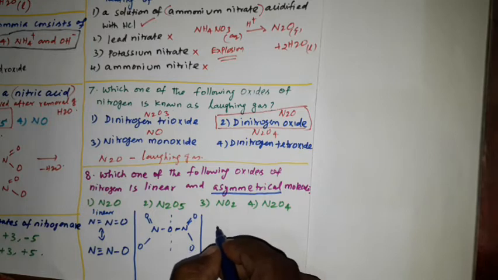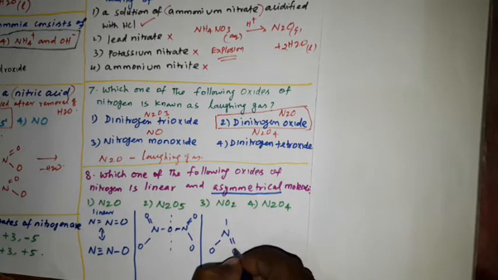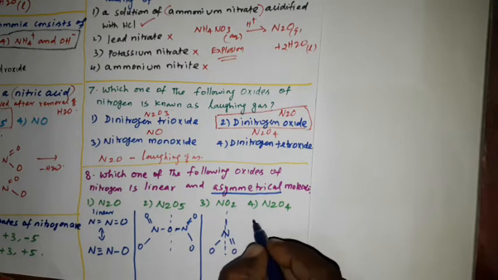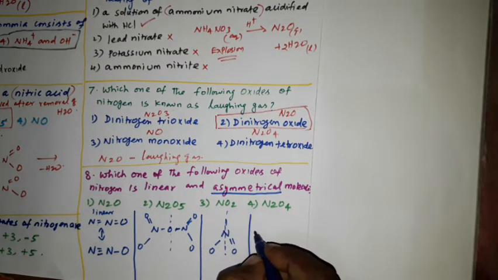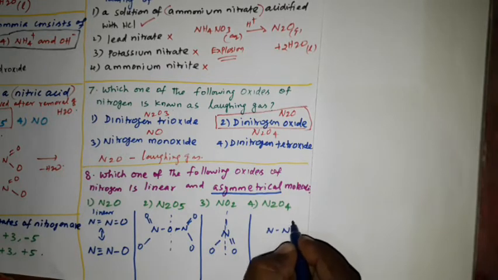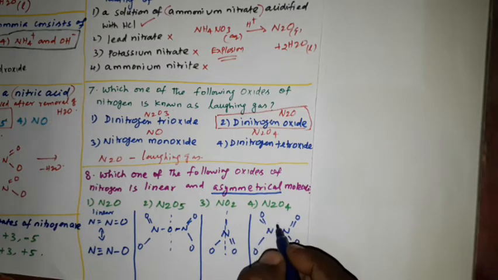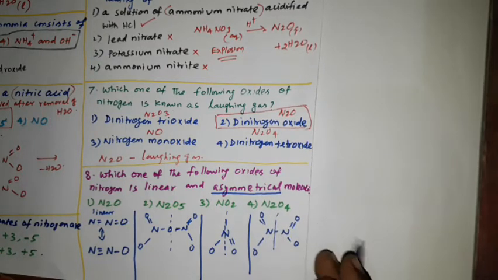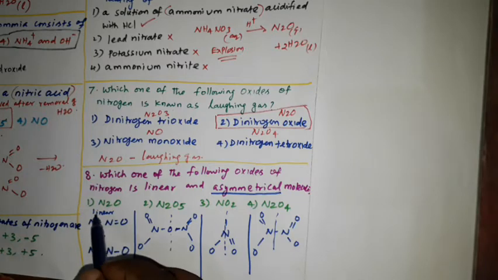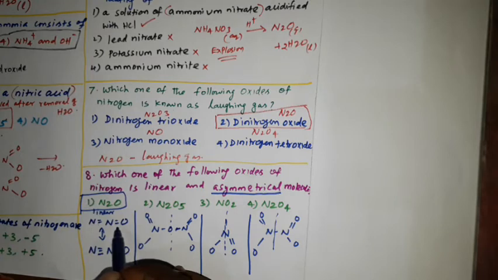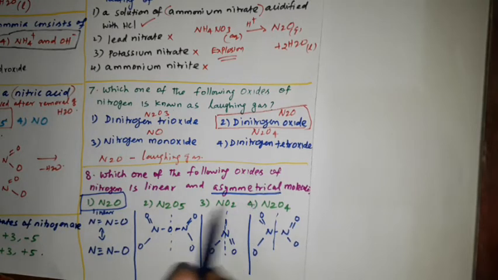Then NO2, this is an angular structure and also a symmetrical structure. Then N2O4, N double bond O. Okay, so it has symmetry. Clear? So option 1 is the right answer because it is a linear structure, also it is an asymmetrical molecule.